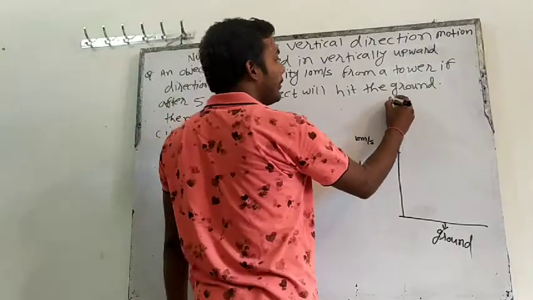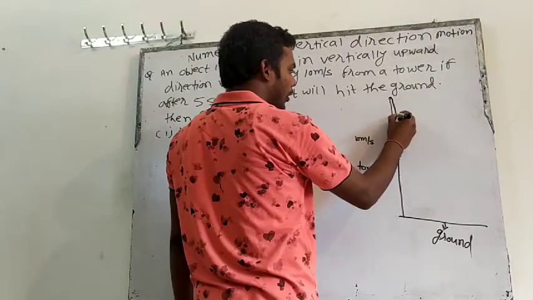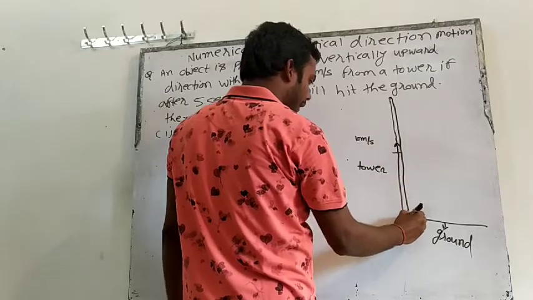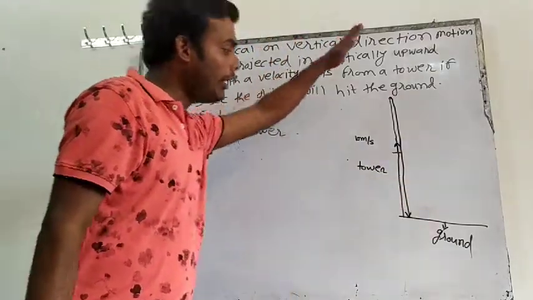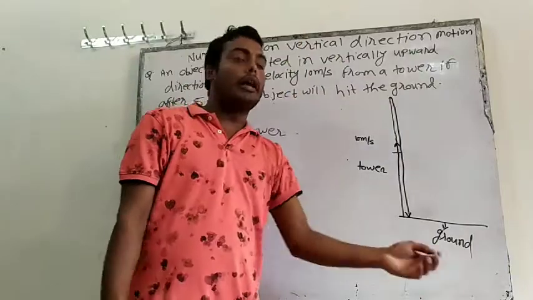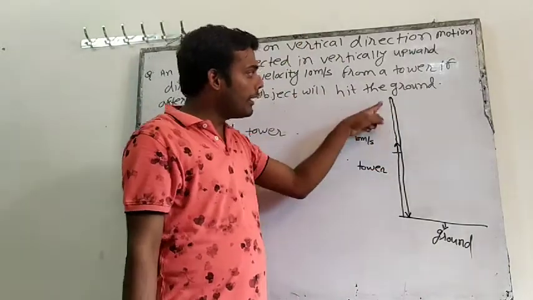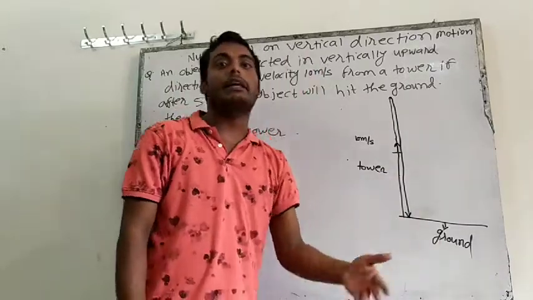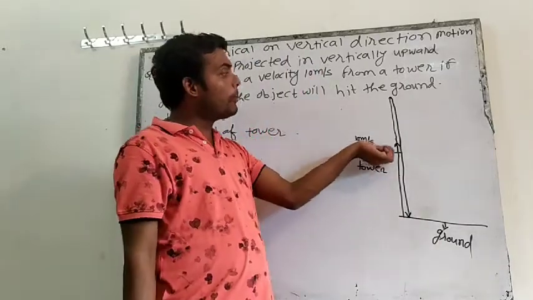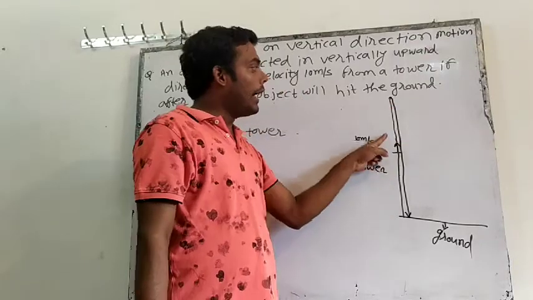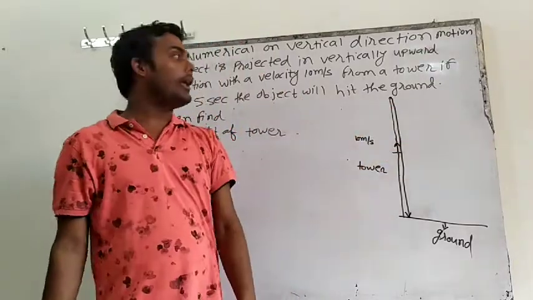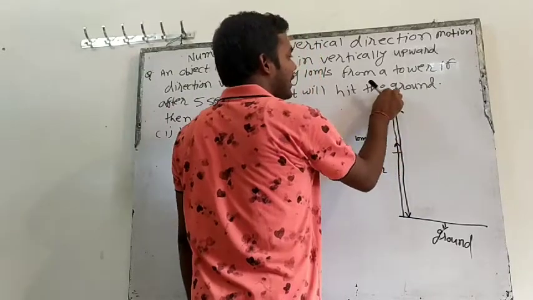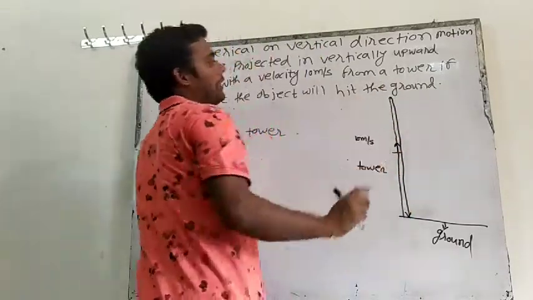And when its velocity will become 0, what will happen? It will fall, and again it will hit the ground. Actually, when it will fall back, it will fall back on the same line. But since you will not understand that clearly, for making the picture clearer, I have taken a separate line. So when it goes 10, 9, 8, 7, 6, 0, again it will fall back on the same line.